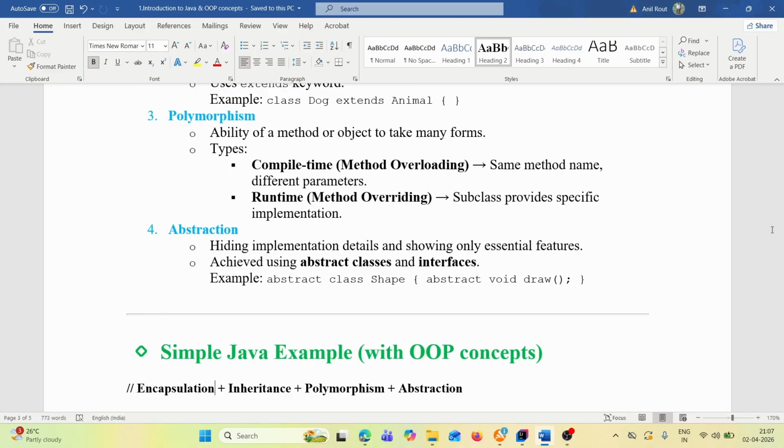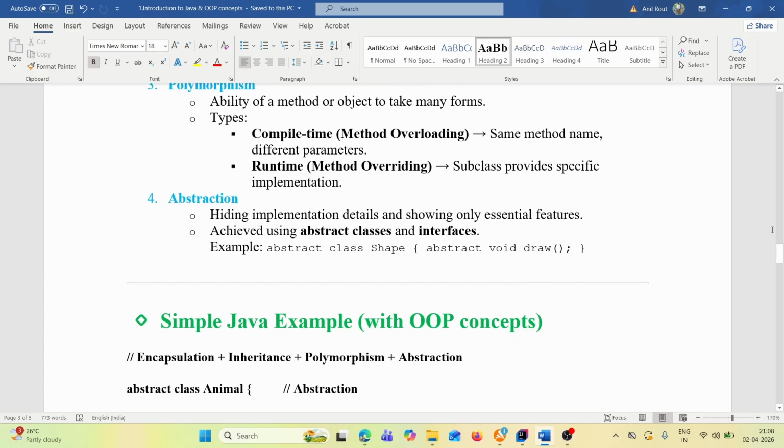Method overloading happens during compile time: same method name with different parameters. Runtime means method overriding, where the subclass provides a specific implementation. Let's say there is a method present in the parent class, and the same method is present in the subclass, but the subclass will provide a specific implementation.